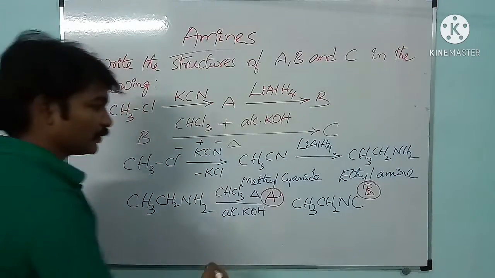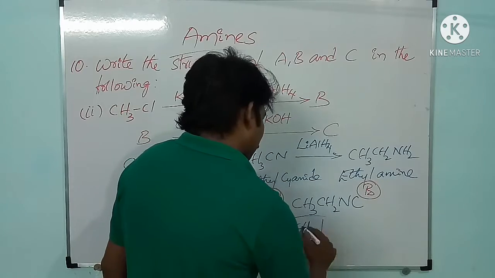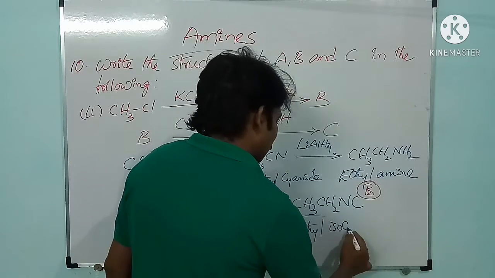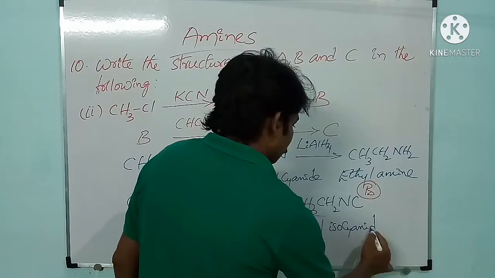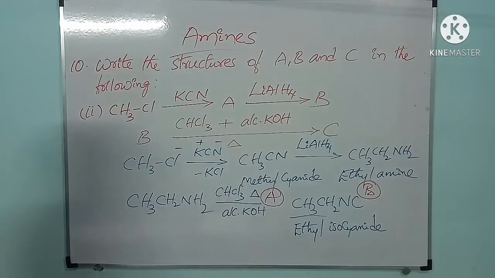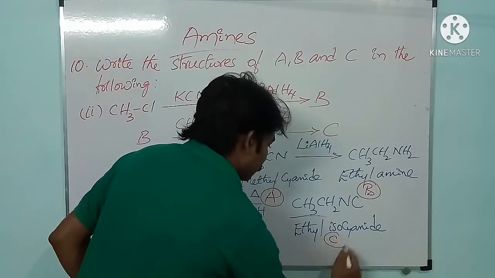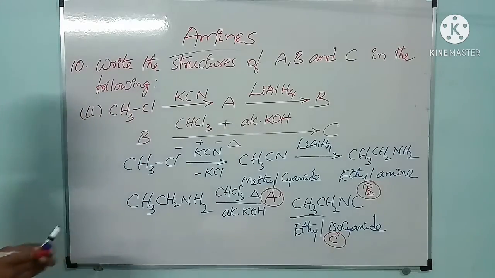NC in the sense isocyanide. This is ethyl isocyanide. Here C is ethyl isocyanide.